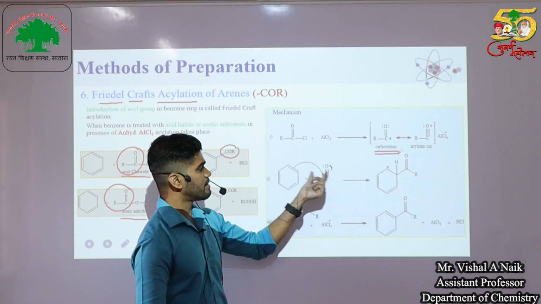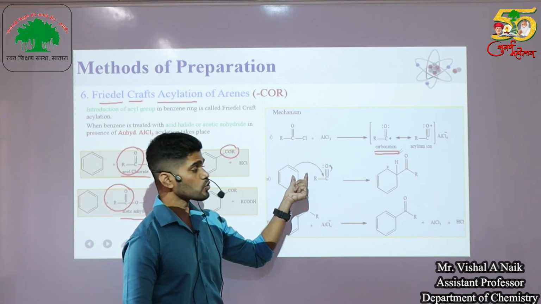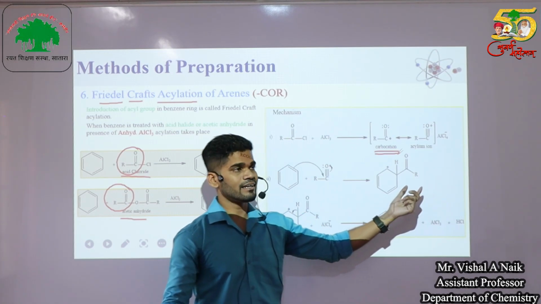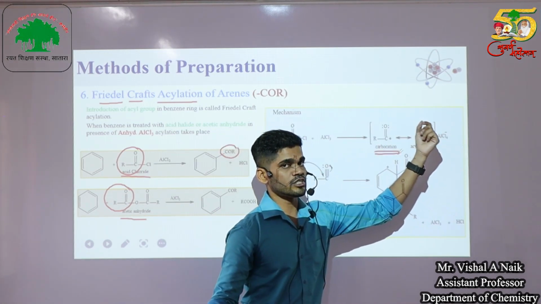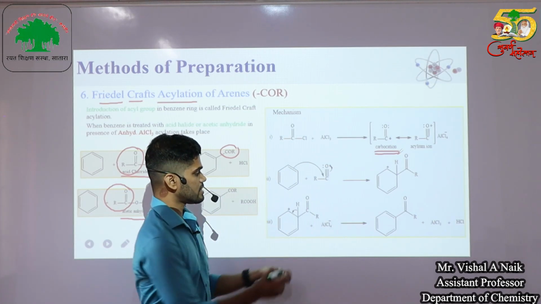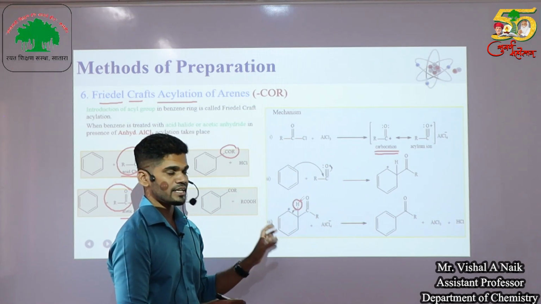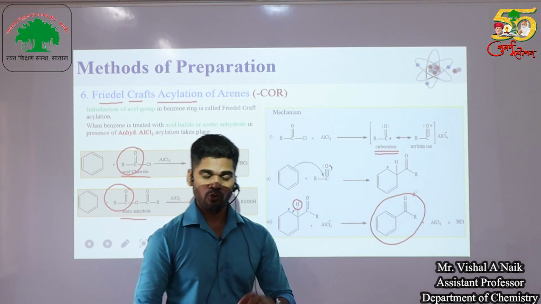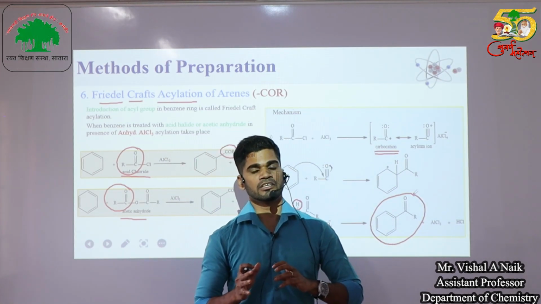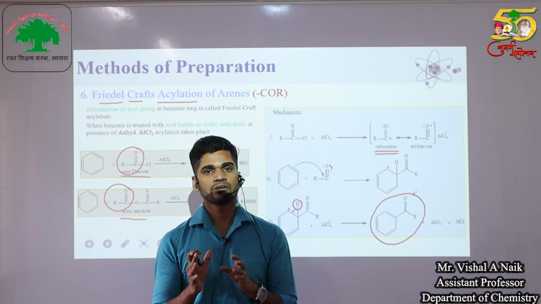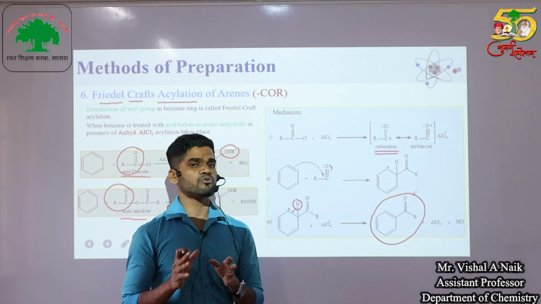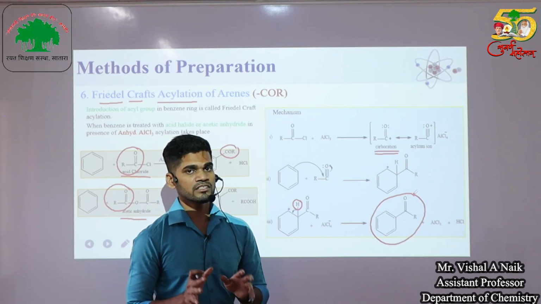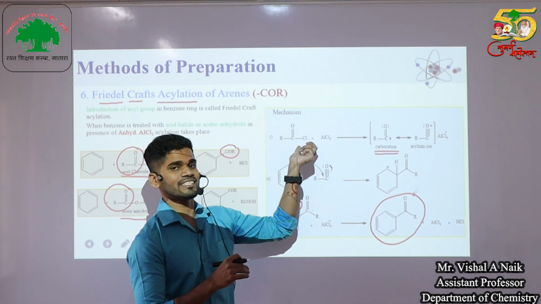That electrophile again reacts with a benzene ring to give a cation as a product, the same as in the Gattermann-Koch reaction, and the AlCl4 minus that is formed acts as a nucleophile, abstracts this proton, bond migration takes place, and we get the acylated aromatic compound as a product. So Friedel-Crafts acylation is the same as the Gattermann-Koch reaction, but in Gattermann-Koch formylation we use carbon monoxide and HCl as starting reactants, while in this case we directly use acyl chloride or acetic anhydride as a reagent.